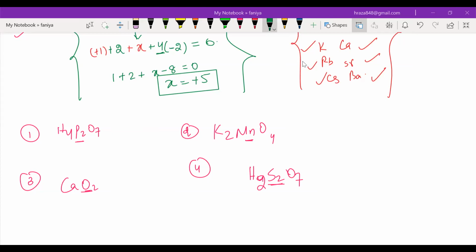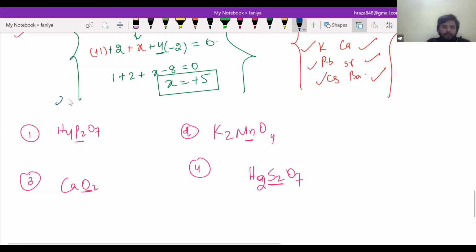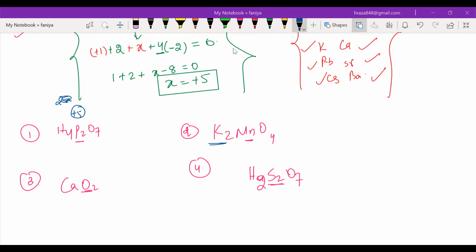Fania, done? So first one is +5. Plus 5. Very good. Let me check it. It will be 2x. Very good. It's plus 5. Okay. What about second one? So +6. Very good. It will be plus 6.